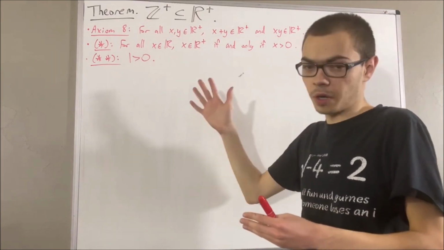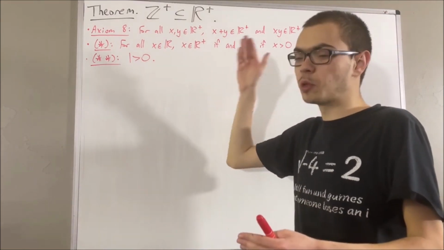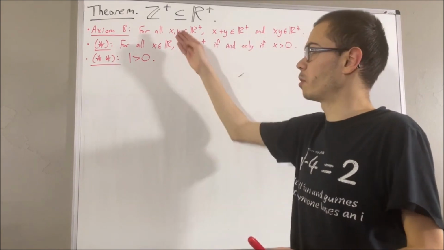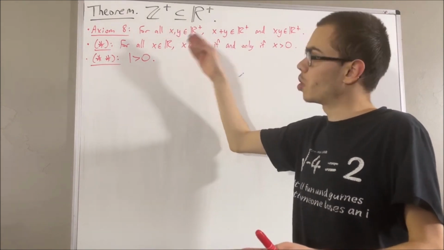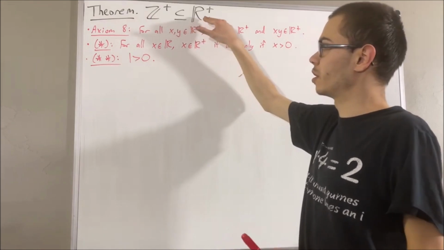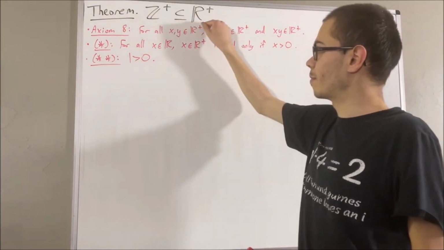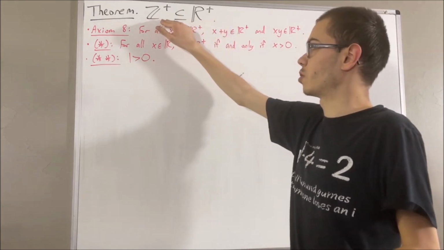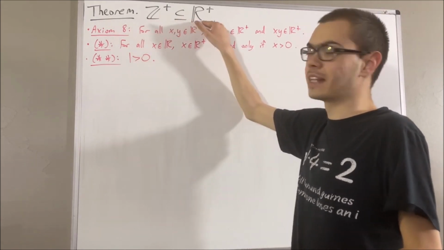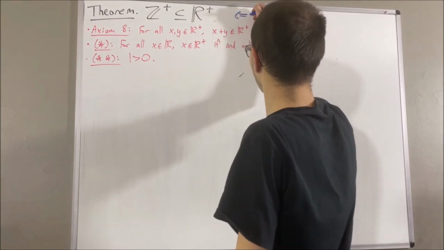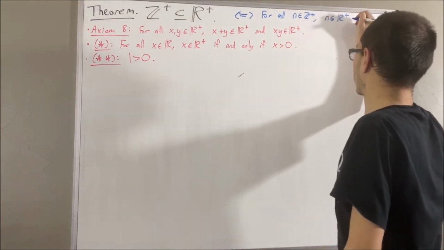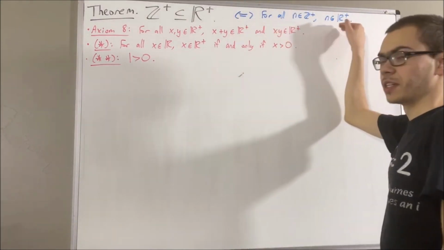The most important part was, we showed that the principle of mathematical induction holds for the positive integers. So we're going to prove this statement using induction, because all this statement means is, for all positive integers n, we have n is a positive real number.